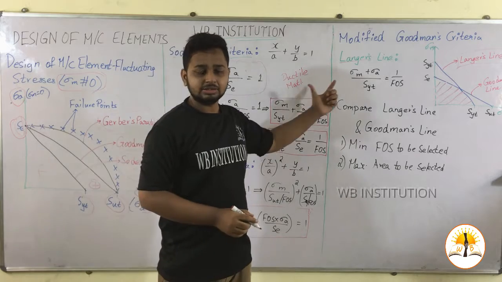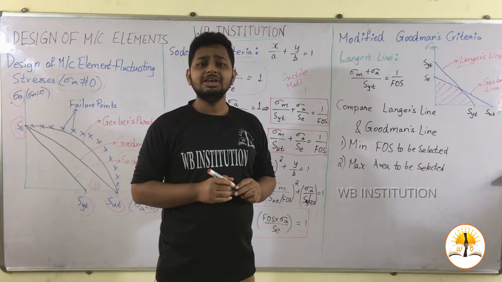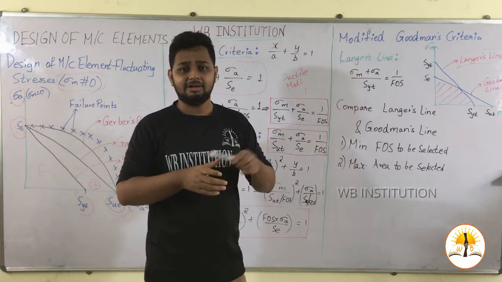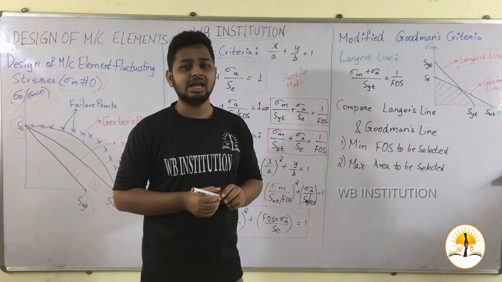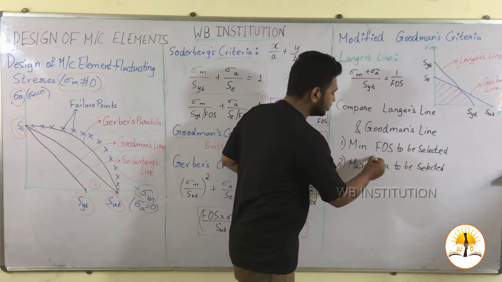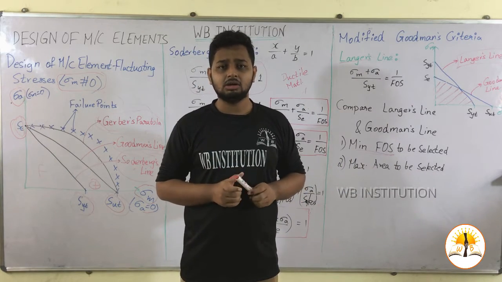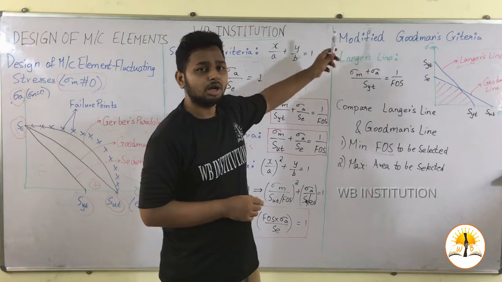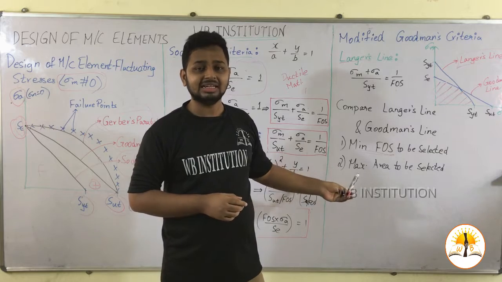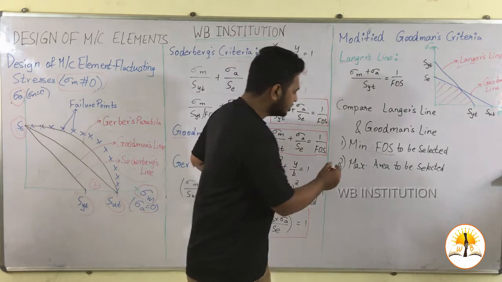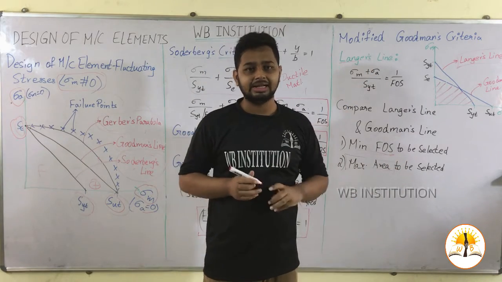If we compare them, we get two different values for factor of safety. Which one should we consider as the final result? We have to consider the minimum value of factor of safety as the final result. In terms of area, if the question asks for the modified Goodman's criteria, then we choose the answer which is the maximum area. So the maximum area will be selected under modified Goodman's criteria.